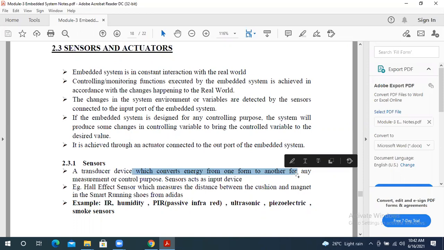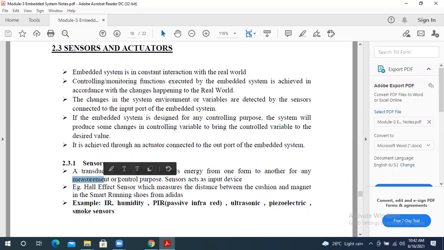In the same way, these devices convert energy from one form to another form for measurement or control purposes. So these are mainly used for doing some operations, like measuring or controlling. How controlling? Let me give an example. Nowadays we are using ACs in our homes. Depending upon the room temperature, the temperature becomes high or low.